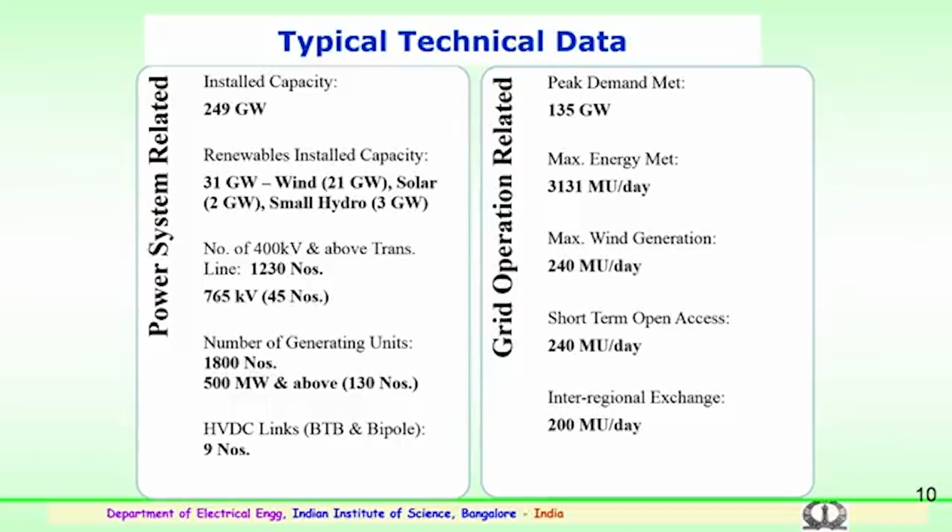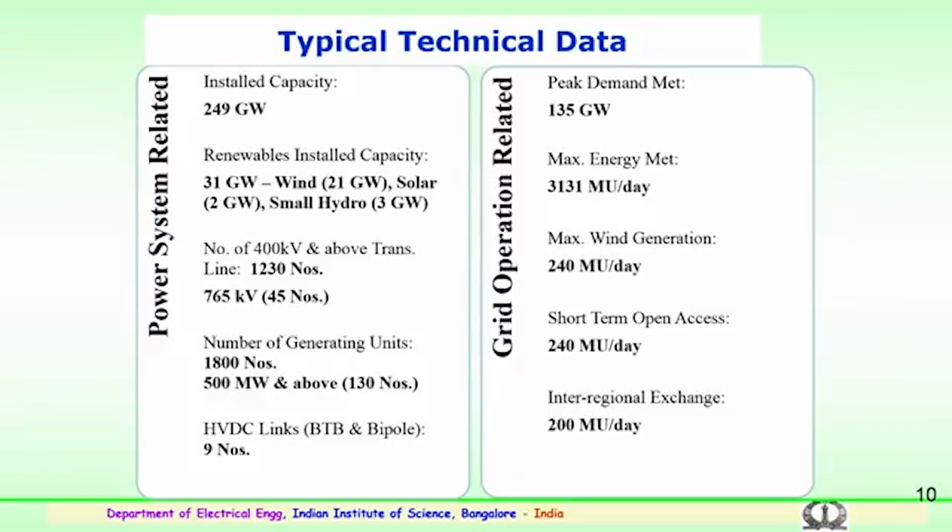This is the data of the current capacity available in the country. The installed capacity is somewhere around 250 gigawatts. The peak demand met is 135 gigawatts. We have a renewable installed capacity consisting of solar, wind and small hydro, with wind being 31 gigawatts, solar being 2 gigawatts, and small hydro being around 3 gigawatts.